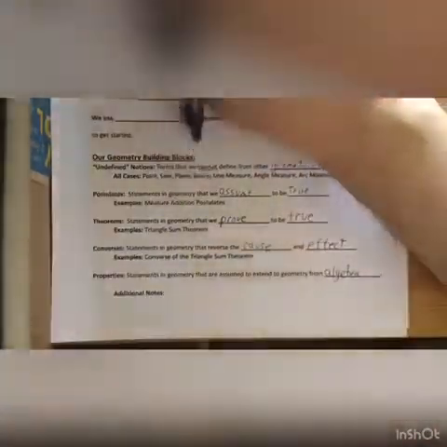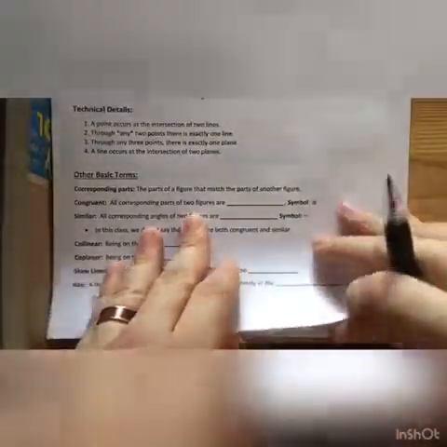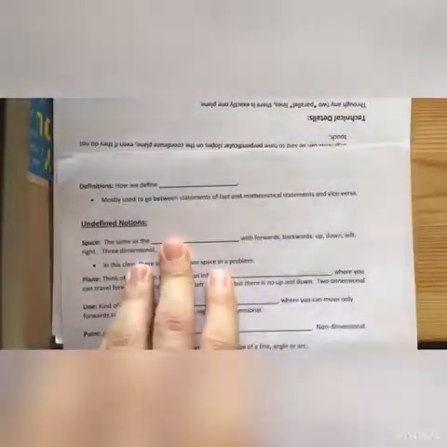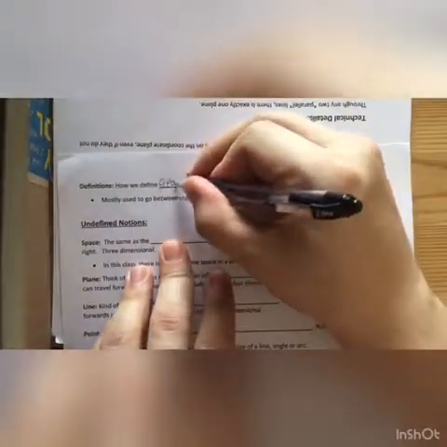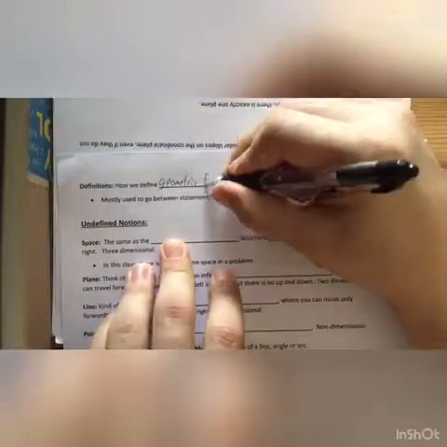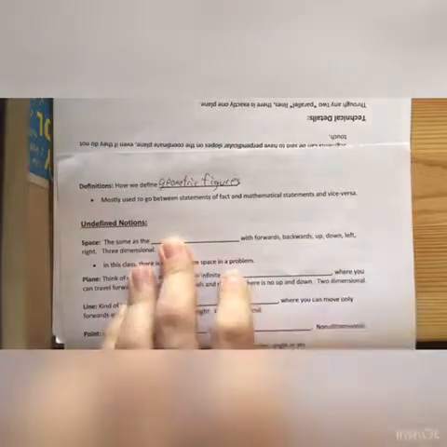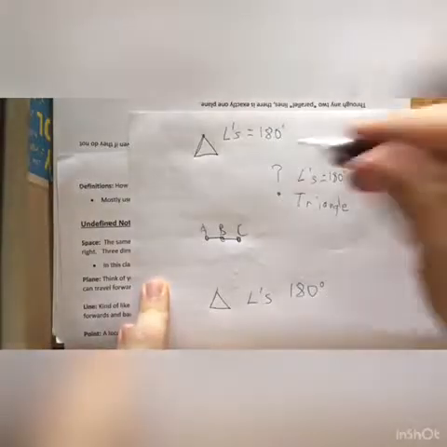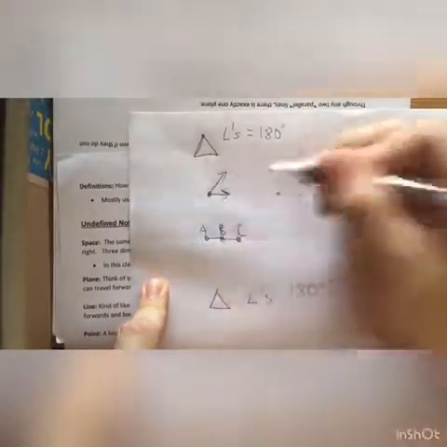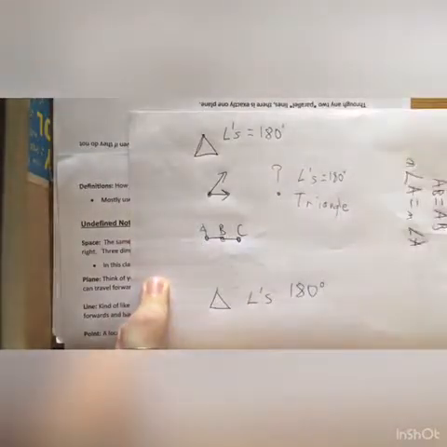Now, moving on, we got one more basic building block, and that is definitions. Let me move this down for you. All right, right up here on the second page of notes, definitions. These are how we define geometric figures. And the reason I put them on this list is because they're used in proofs a lot. For instance, if I use the definition of a triangle, I will have to say, yeah, the definition of a triangle is that it's a shape with 3 sides. Or the definition of an angle is 2 rays meeting at a common endpoint. And we'll have to memorize that, but we'll see that in a second.